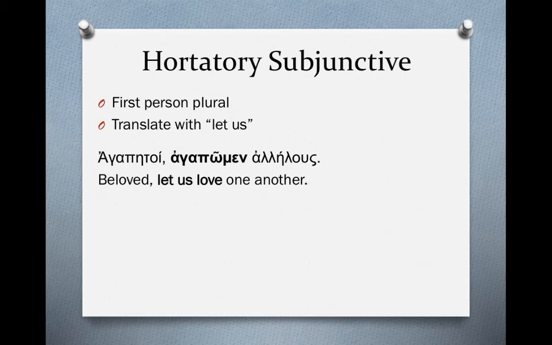Here's an example. Agapetoi, agapomen allelous. Okay, agapomen has the lengthened connecting vowel, so it's a subjunctive form. But here it's hortatory. It's encouraging, the author's encouraging himself and the ones in his group to do this. Let us love one another.